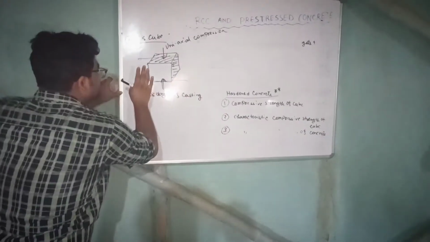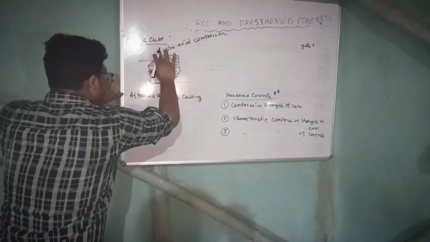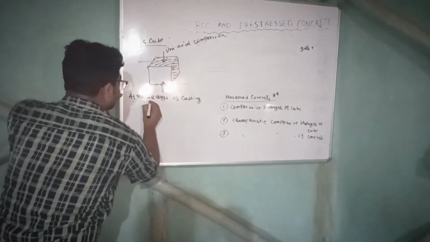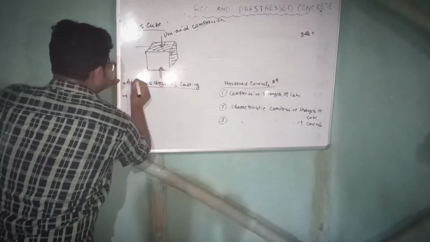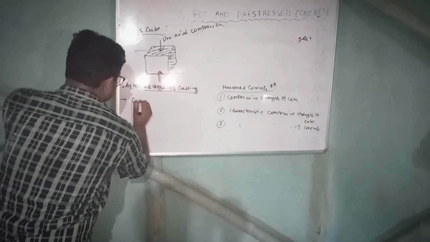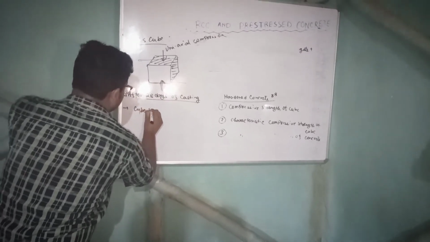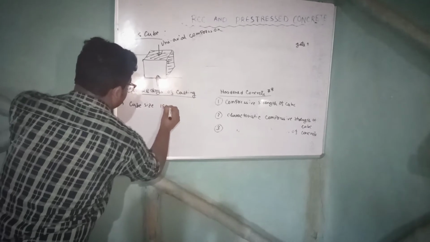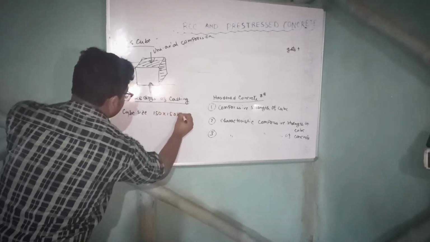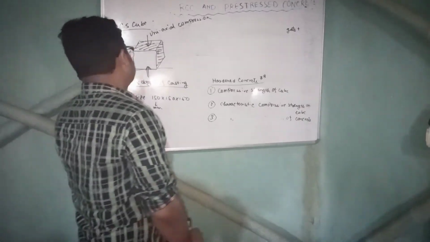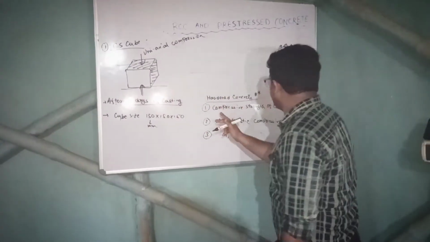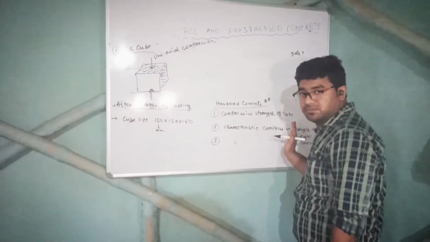Second, we are testing the concrete 28 days after the date of casting. And the third condition is that the cube size has to be 150 millimeter, right? So the strength we get is called compressive strength of cube.